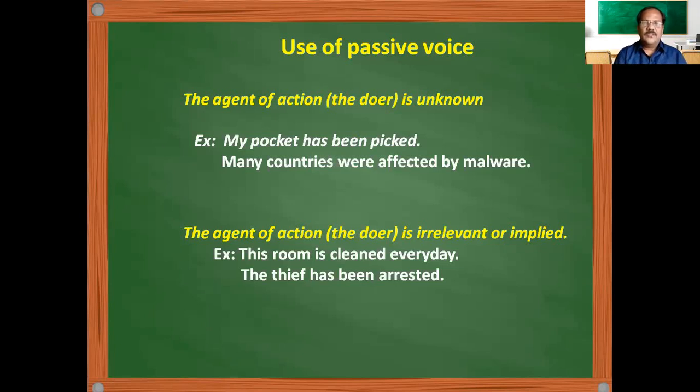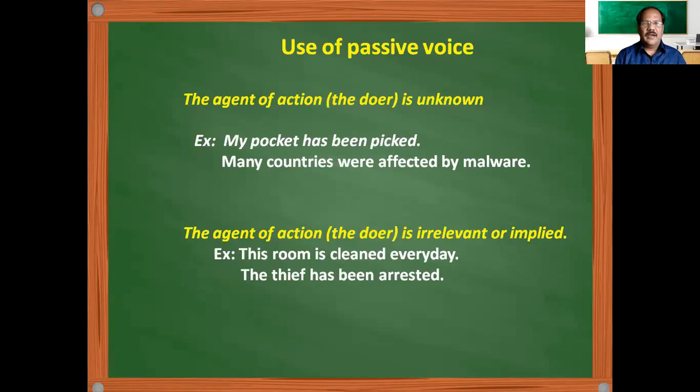What are the other uses of passive voice? If you look at the agent of an action, that is the doer, and it is unknown. Suppose you don't know who is doing that activity, then don't construct the sentence in active voice. It is better to use the passive voice. Why? Because, take one example.